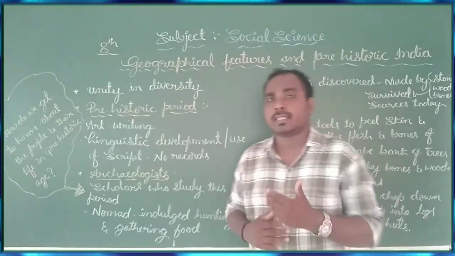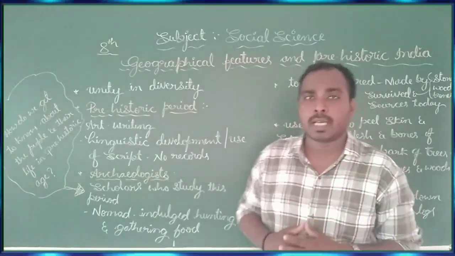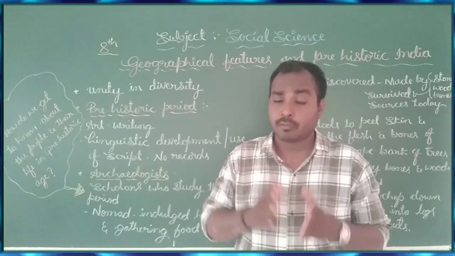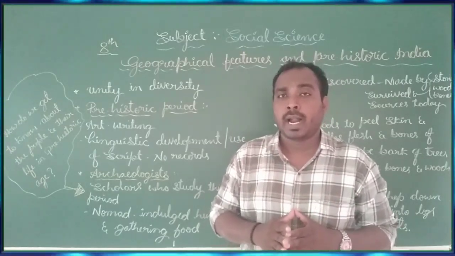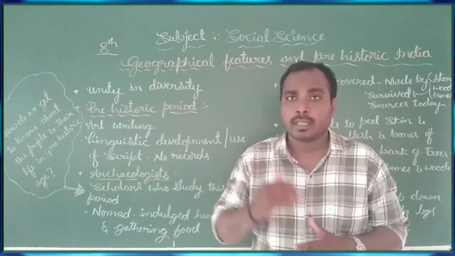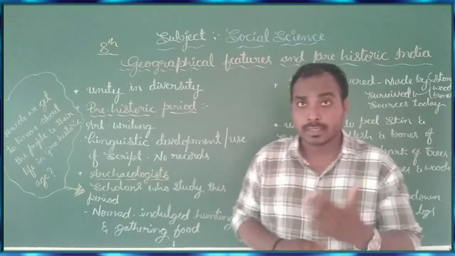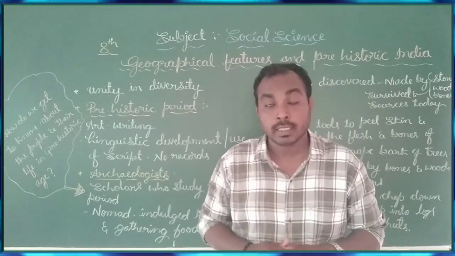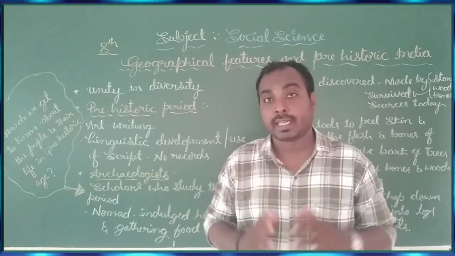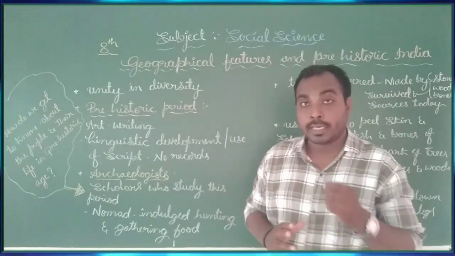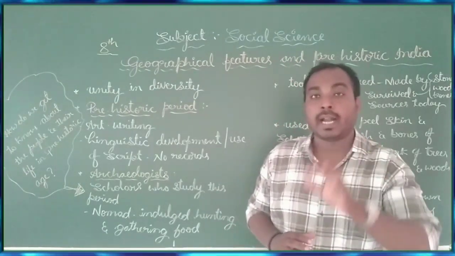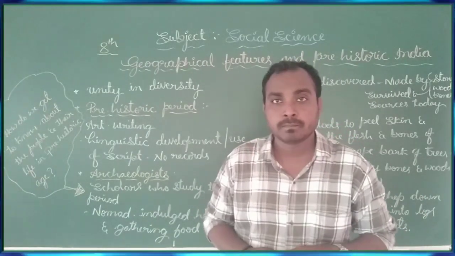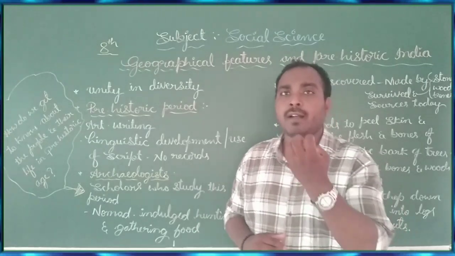We also discussed in the last class the Narmada River. The Narmada divides India into two parts, northern India and southern India. In North India, what features can we see? There are the Central Highlands and the Malwa Plateau, and also the Indo-Gangetic plain, the fertile land, which is created by the Ganga and Brahmaputra rivers. These are the features we learnt in the last class.